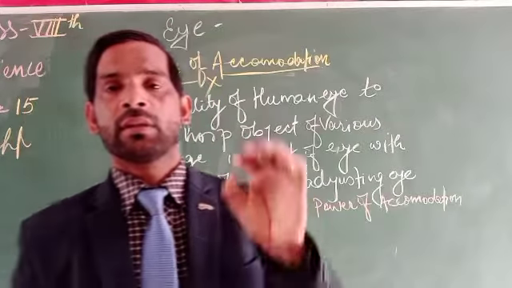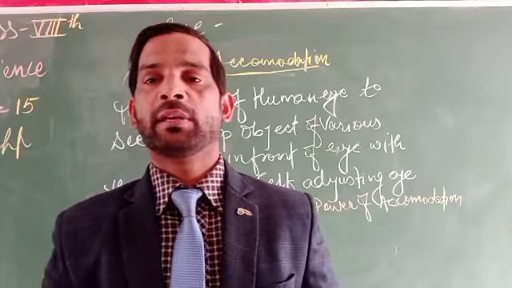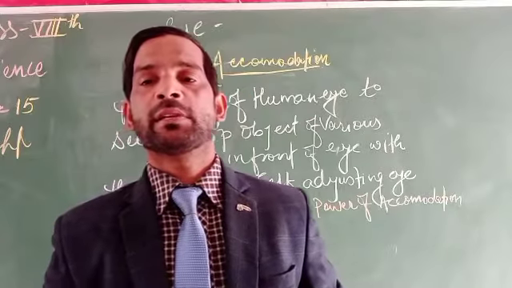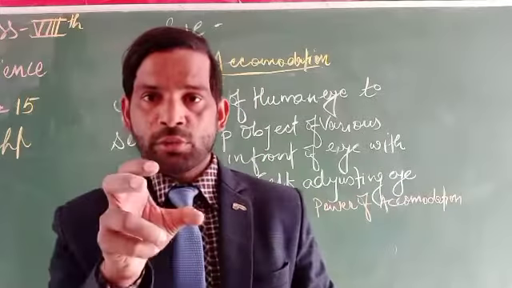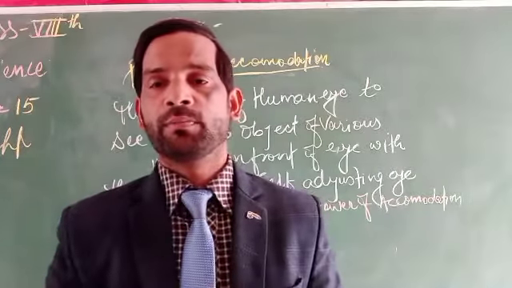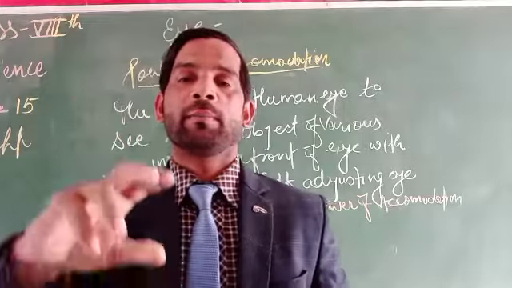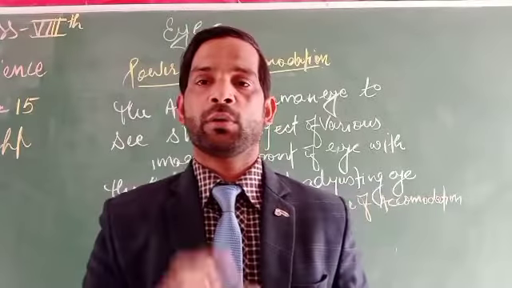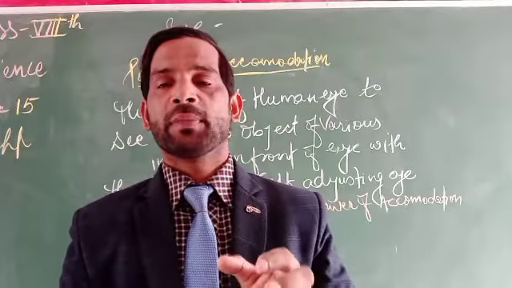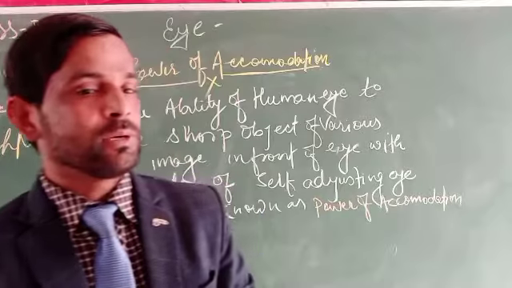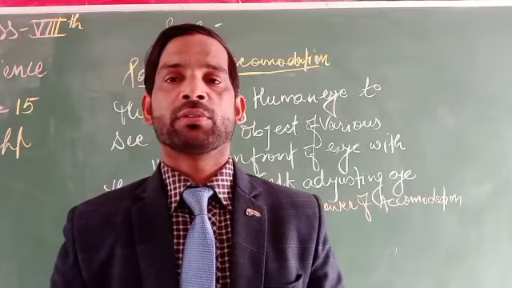What are these two things, the near point and the far point? The near point is the nearest point to the eye at which an object can be clearly and sharply seen. The far point is the point at which an object is placed at a particular distance, and we can see it with our eyes relaxed. That is the far point.